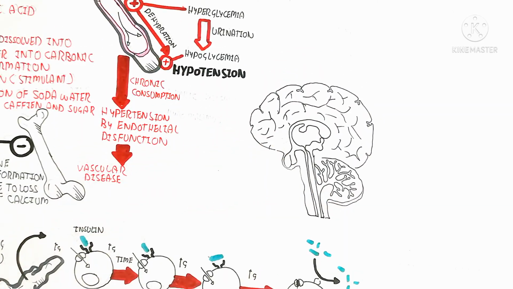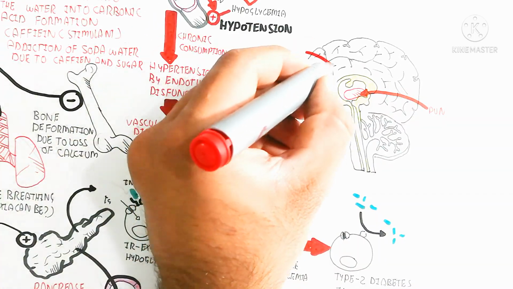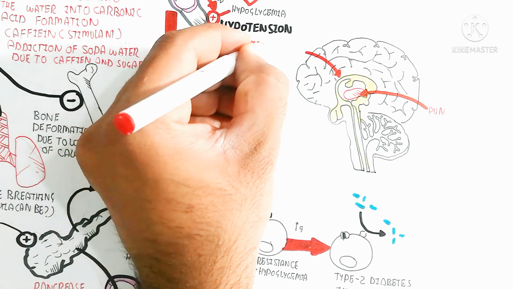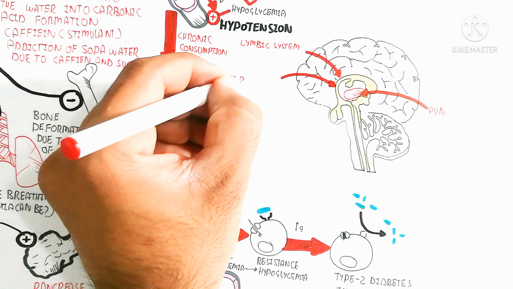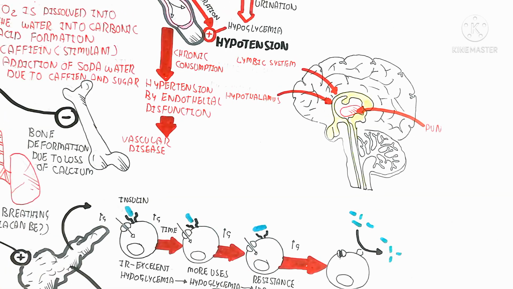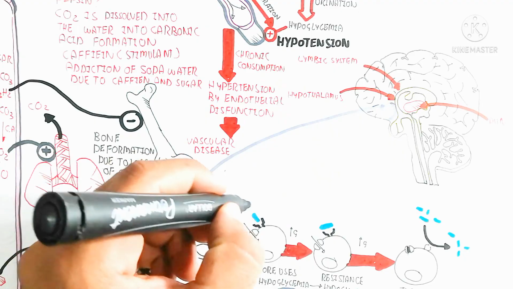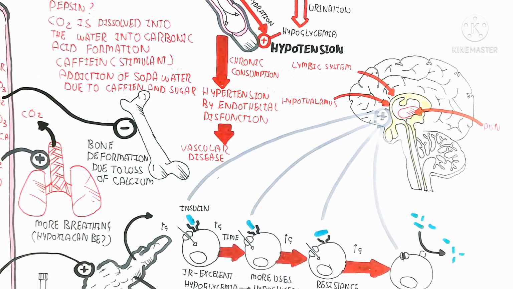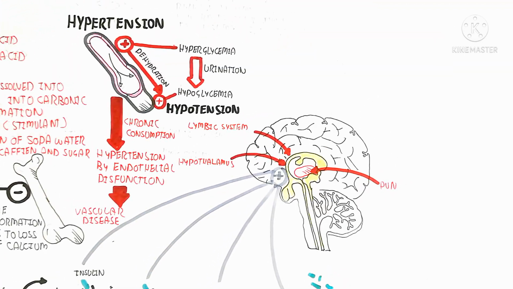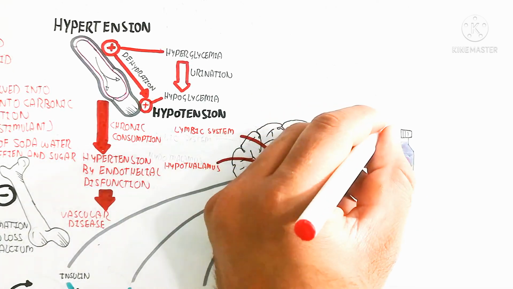So here I am drawing the brain. This brain contains a limbic system. The limbic system is important for hunger, and on the other hand emotion, desire for something, sexual arousal, etc. But here we will just understand that the paraventricular nucleus is present with the hypothalamus, in the upper part of the hypothalamus. So again and again stimulation of the hypothalamus will lead to more craving and more requirement of the